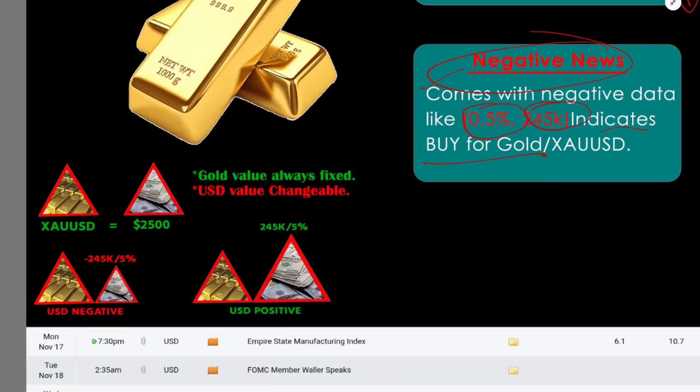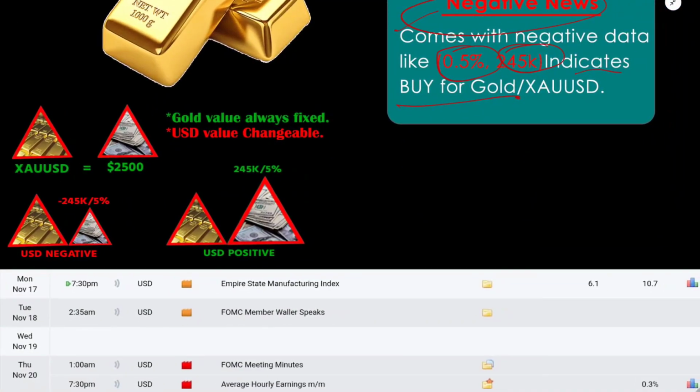Okay, let me explain that. Suppose there is a triangle. Before that, you need to understand two common things. Number one, gold value is always fixed or constant. Number two, USD value is always changeable or variable. That means currency value can change anytime, but metals like gold, XAUUSD, silver and other things are always fixed.